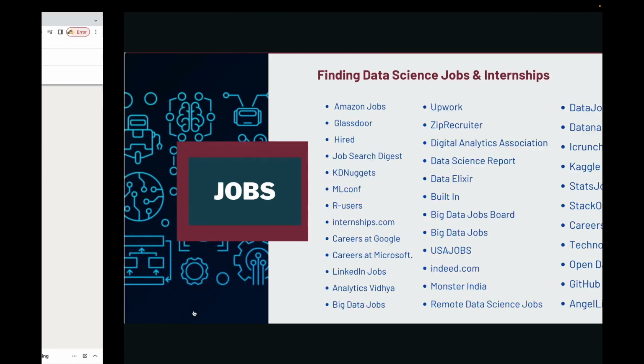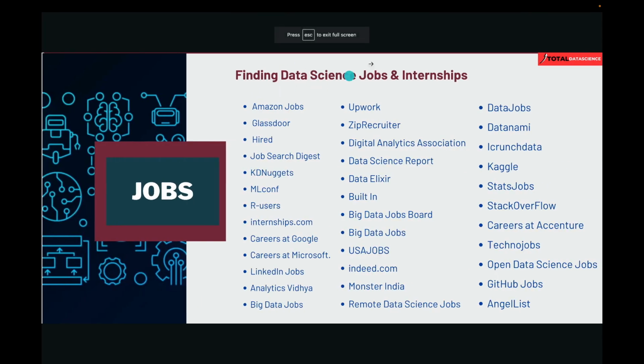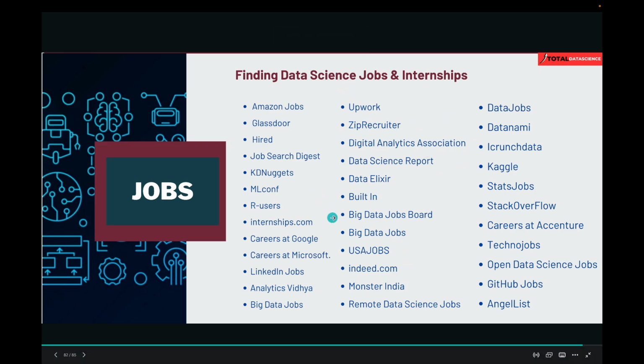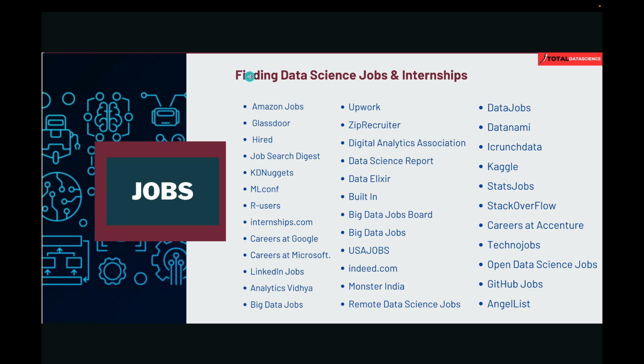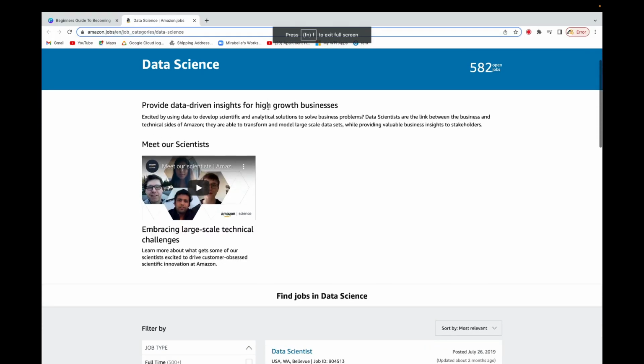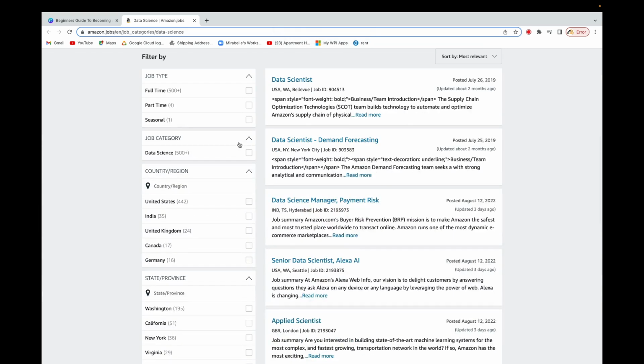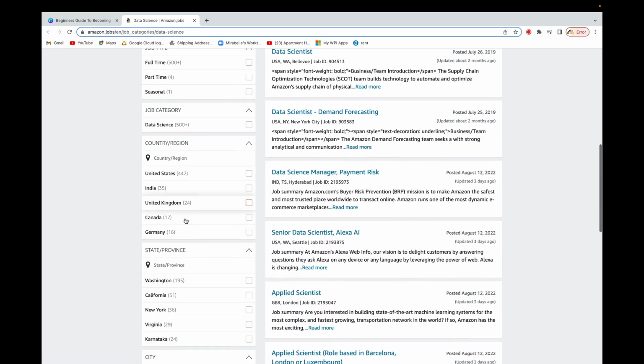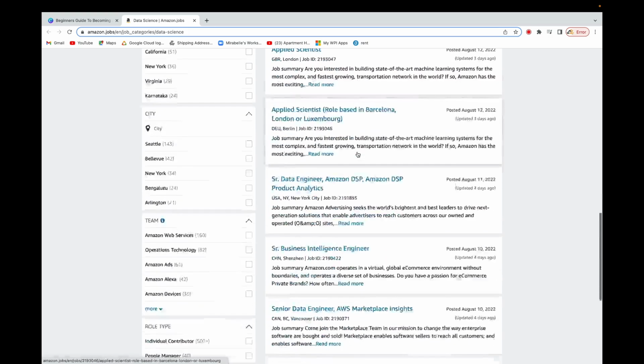In fact, I have quite a lot of them over here. Instead of giving you a list of a lot of places that you can search for these, whether a job or internship or whatever, if you click on Amazon jobs over here, you can filter, whether you want to do full-time, part-time, or whatever, you can find it, and you can select which country that you want to do it from and all that.